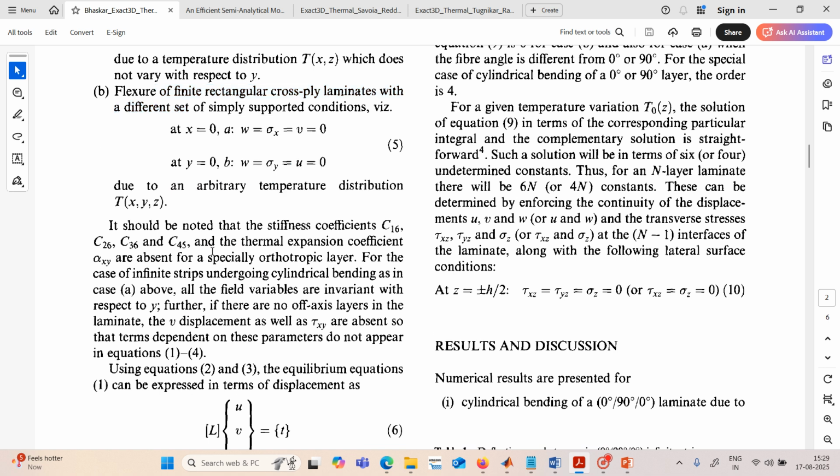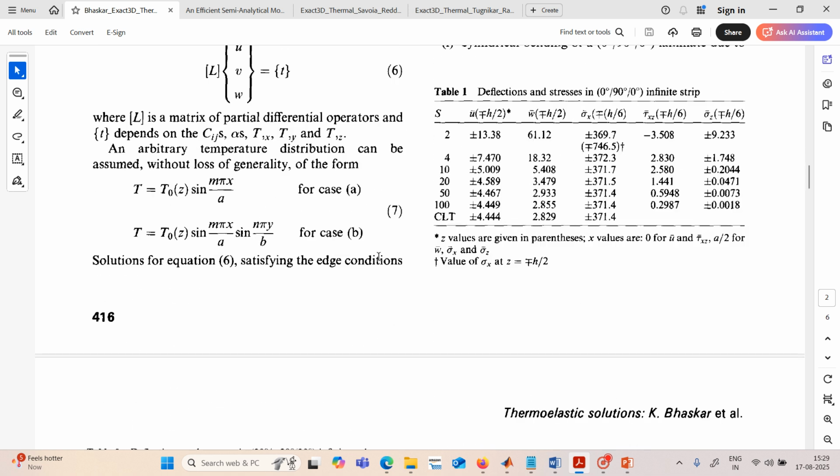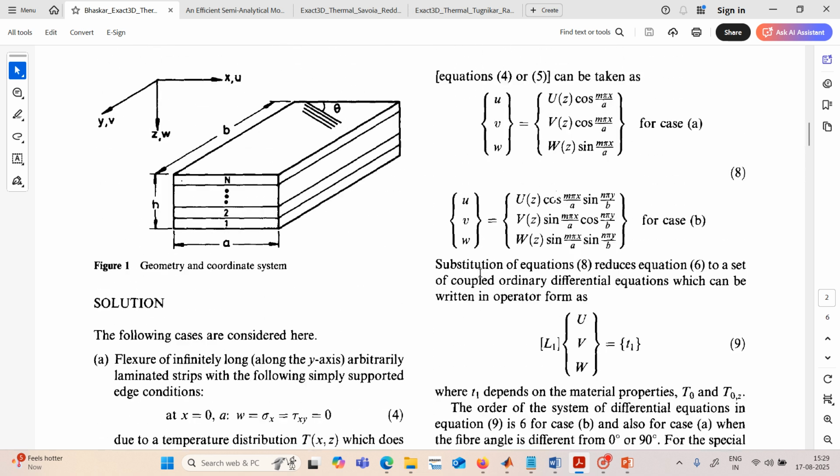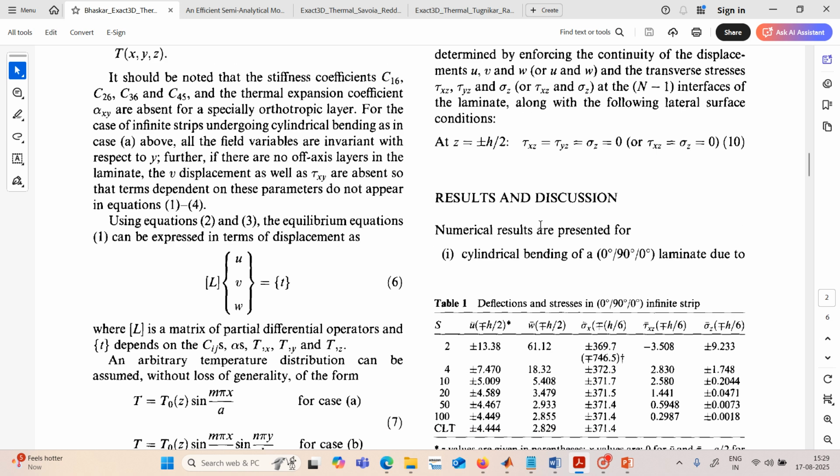Now we will see the numerical examples here. The first example he has given is for the cylindrical bending, 0/90, for the cross-ply laminate.